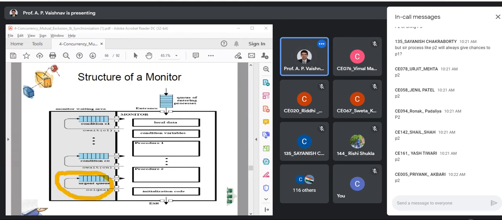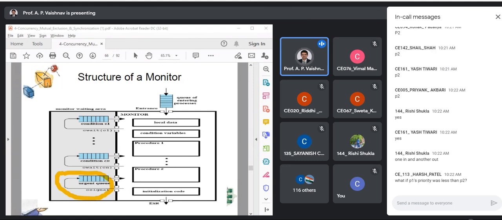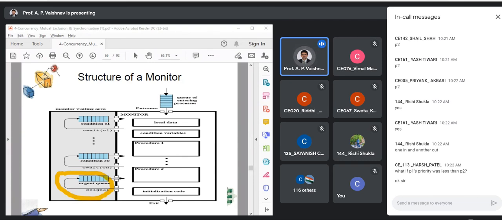So you can imagine this as being two ready queues. Yes or no? One queue is inside the monitor, the other is outside. Exactly. So this is the concept of the monitor. Are you realizing the importance? Yes, priority will also play a role over here, Harsh. So if that is there, then the outside process might also be allowed if priority is the issue. It is the headache of the dispatcher then.